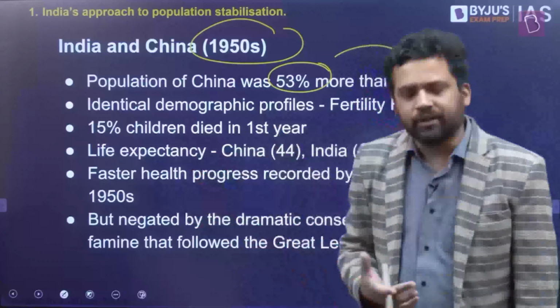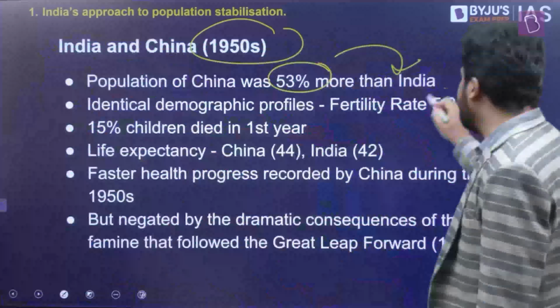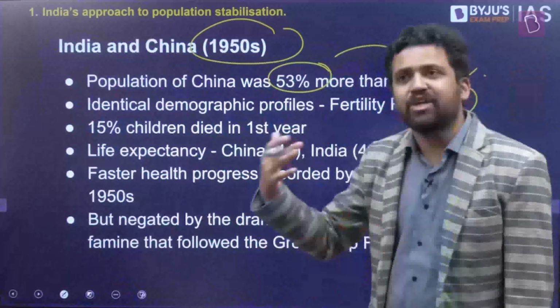But if you look at their demographic profile, on many indicators they had similar output for India as well as China. For example, at that point of time, on average, a female in India used to give birth to 5.5 children. Right? So India's fertility rate was around 6. China's fertility rate was also 6. On average, every Chinese female was giving birth to 6 children.